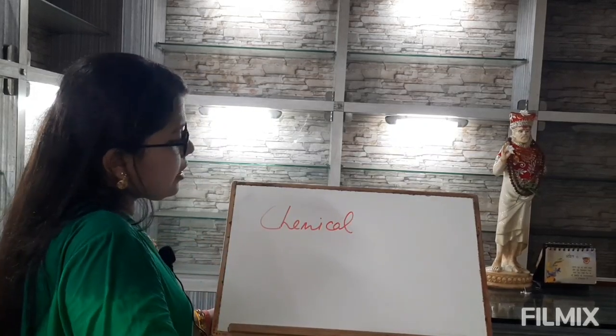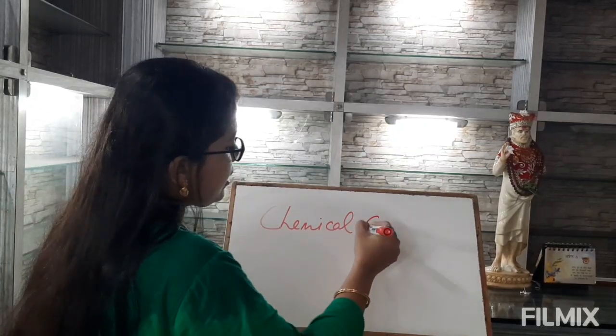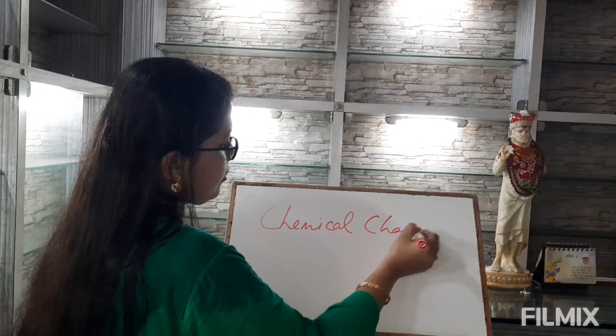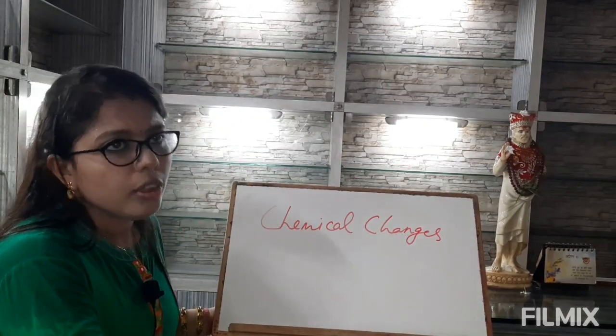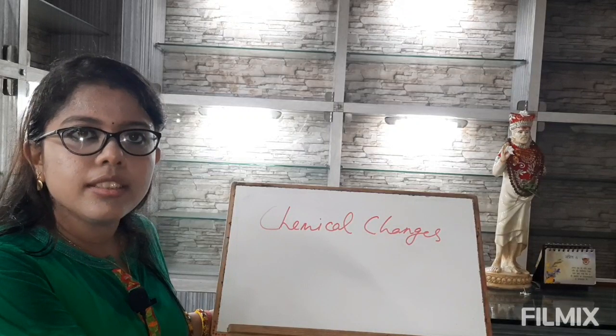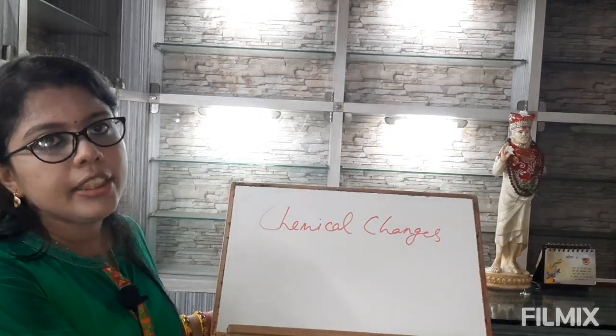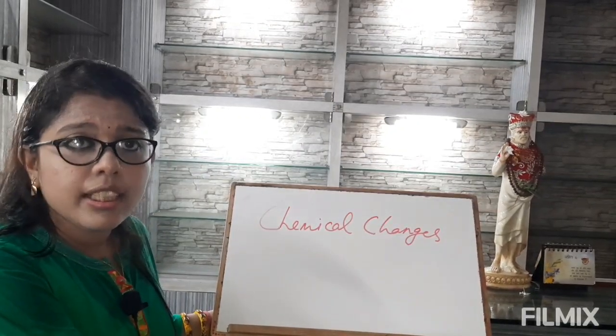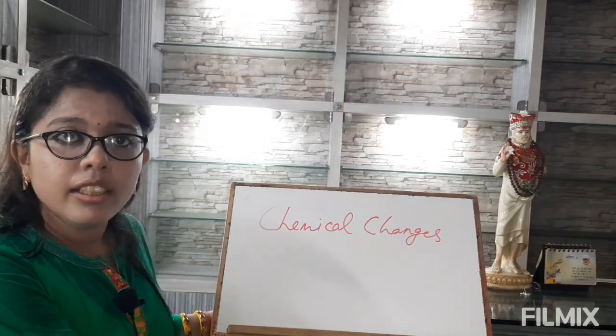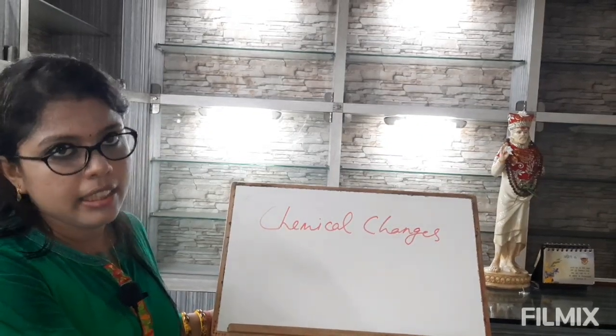By chemical changes, we mean that the changes in which the molecular composition of a substance is completely altered and a new product is formed. The changes in chemical change are irreversible and permanent in nature.